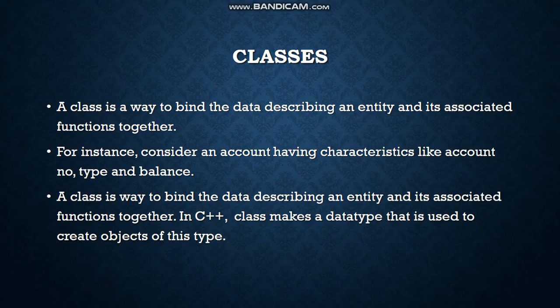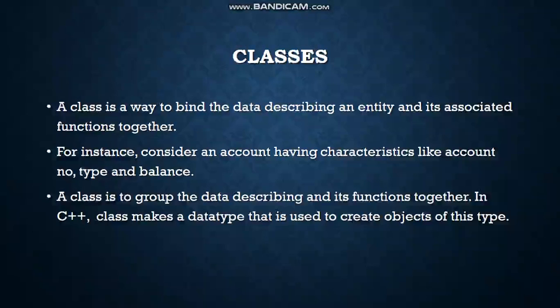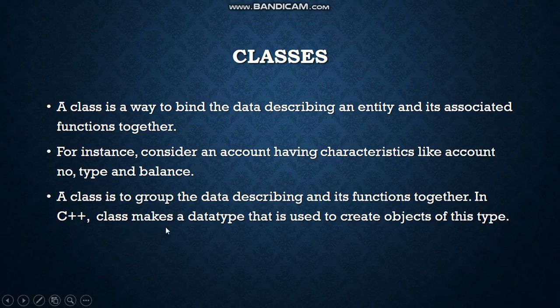These are grouped together and kept inside a name called account. So you can consider account as a class containing number, type, and balance in it. In simple meaning, a class groups the data description and its functions together. In C++, a class makes a data type that is used to create objects of its type.